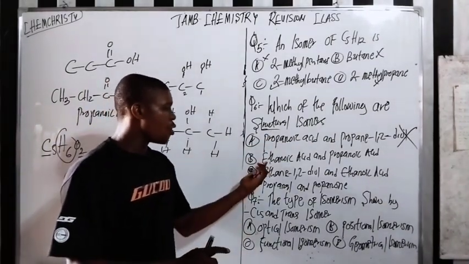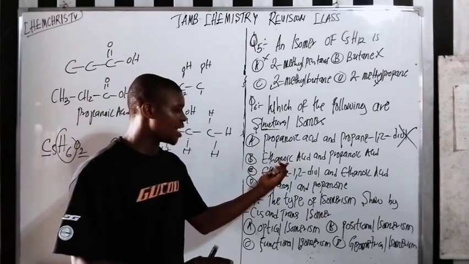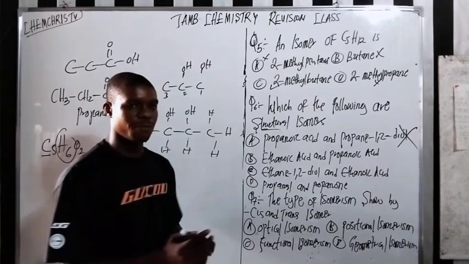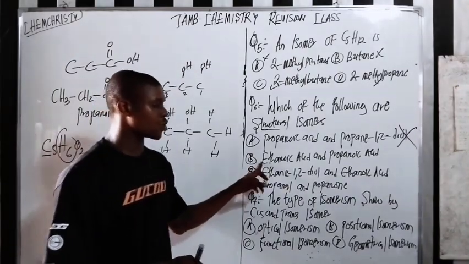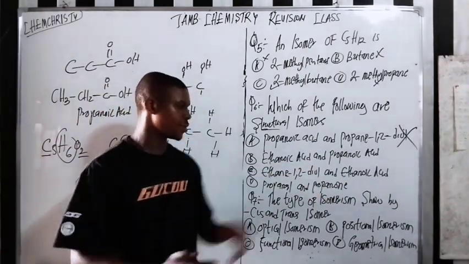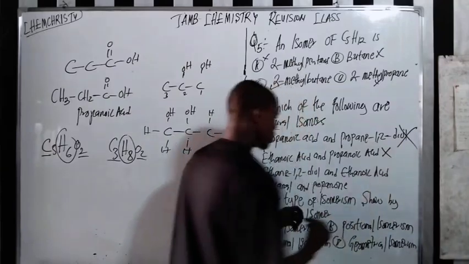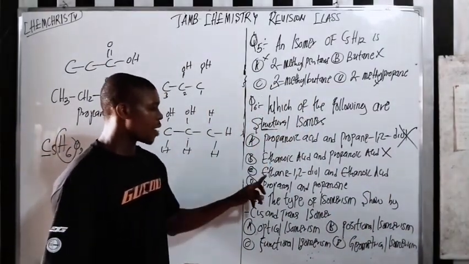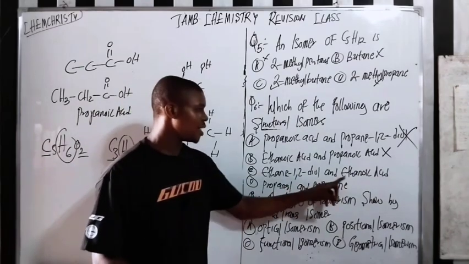Here we have ethanoic acid, and here we have propanoic acid. They cannot have the same molecular formula, because this one has 2 carbon atoms and the other has 3 carbon atoms. So they're not the same. Now this one, just like what I've just done here, we have ethane 1,2-diol and ethanoic acid.